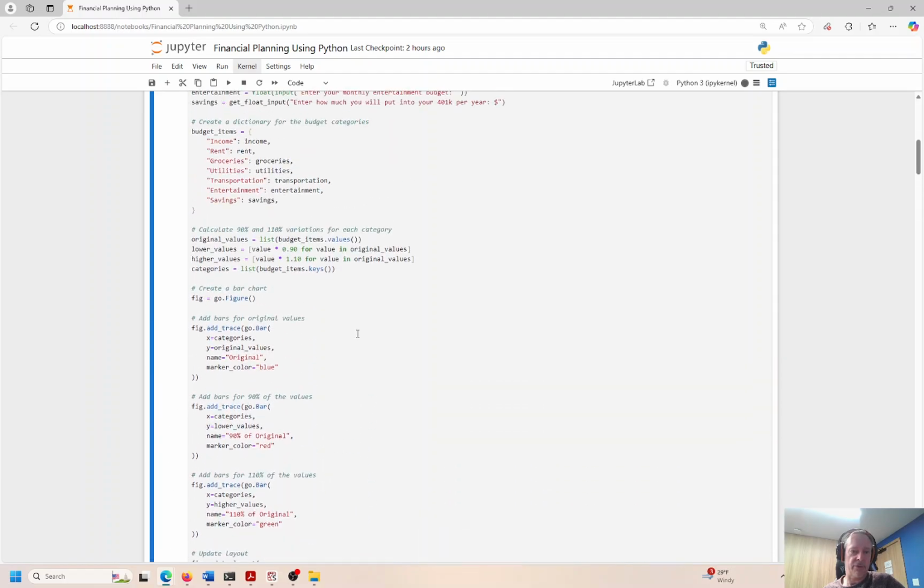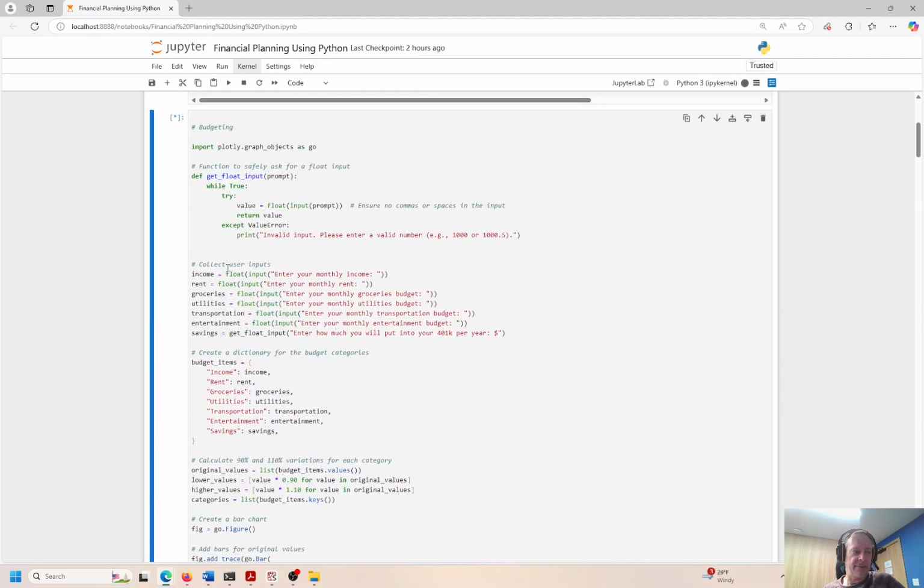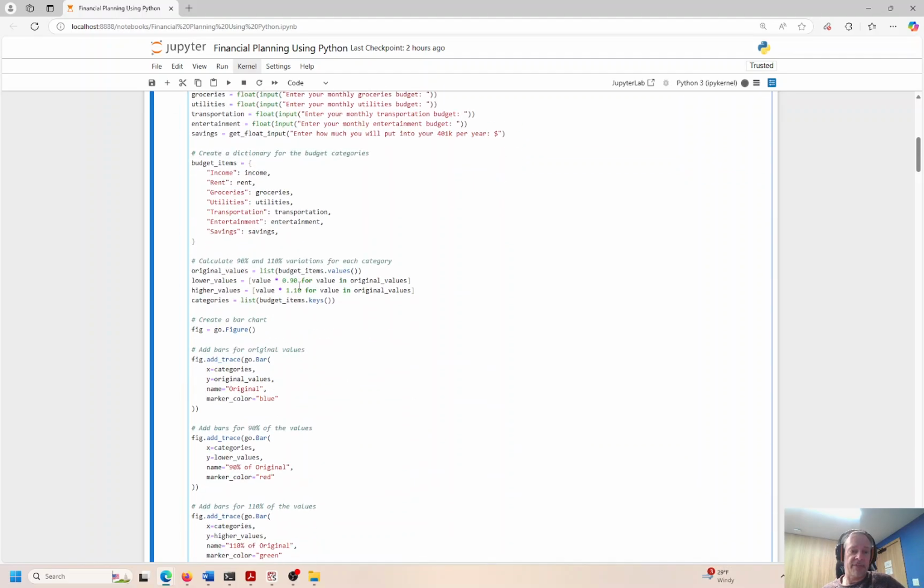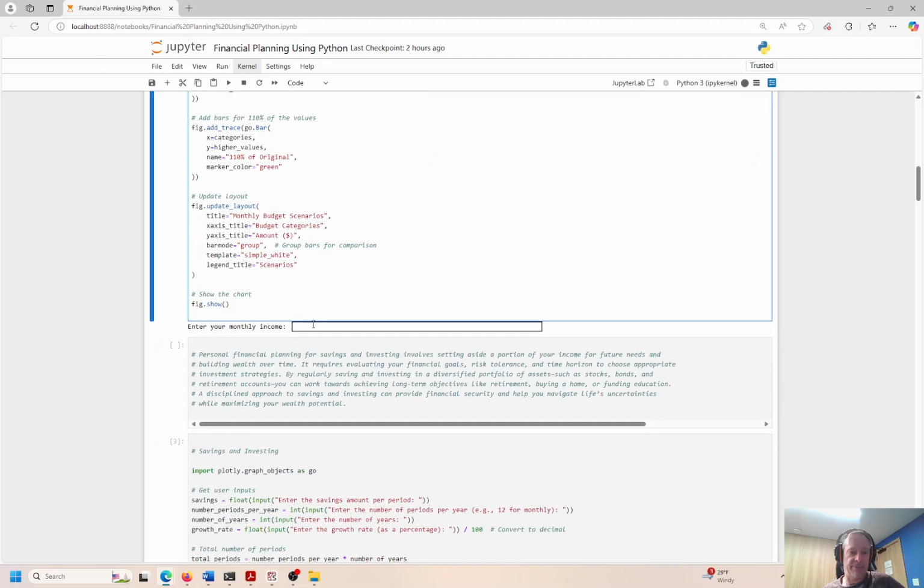So I could hard code all these numbers. I could say income is whatever, 10,000, 12,000, it can be $20,000. Everybody's going to be different for your personal situation, right? So I made this very dynamic so this can appeal to anybody. So enter your monthly income. Again, it's not hard coded. We're looking for input from the user.